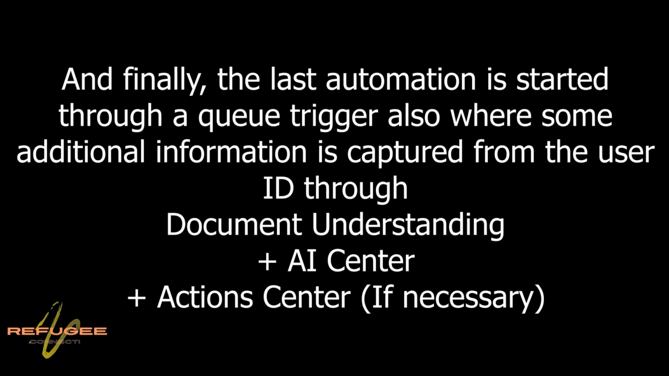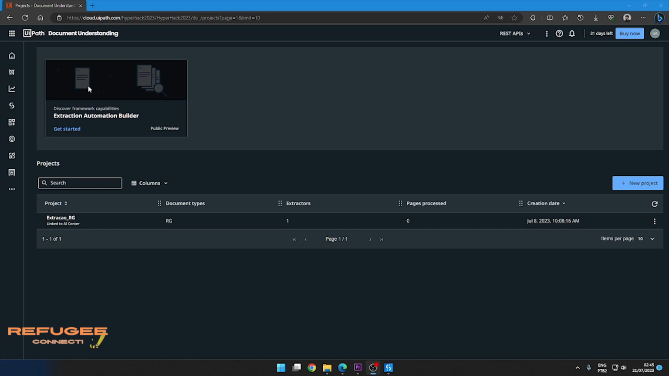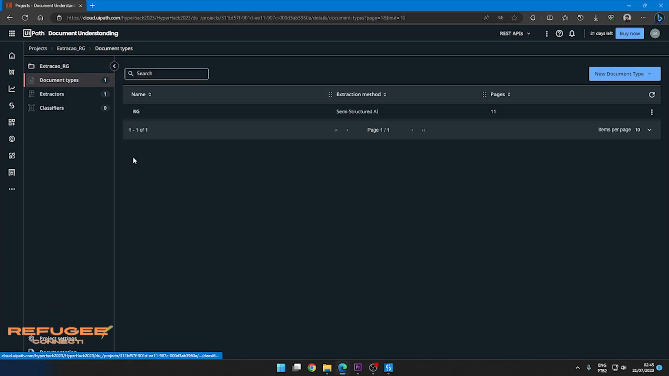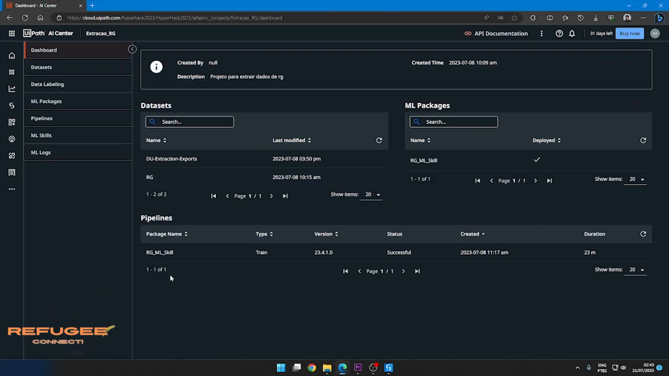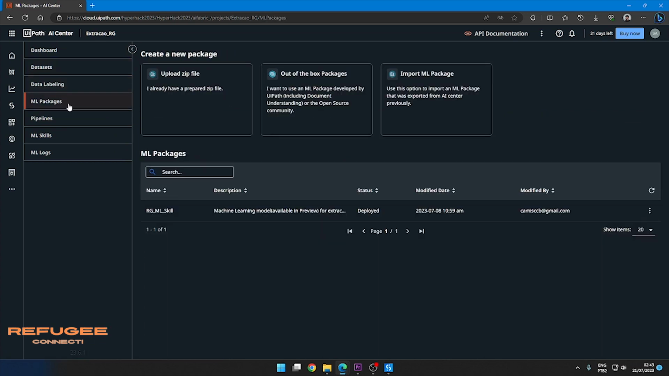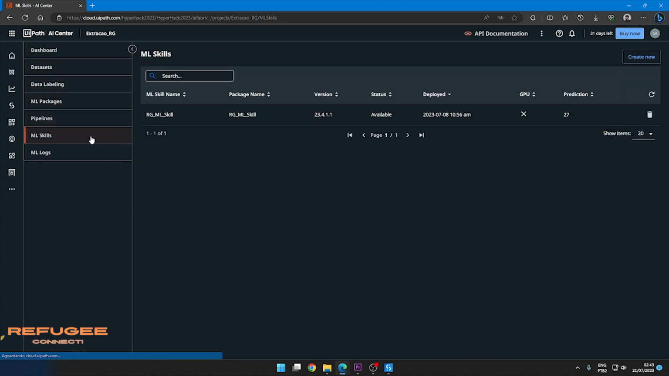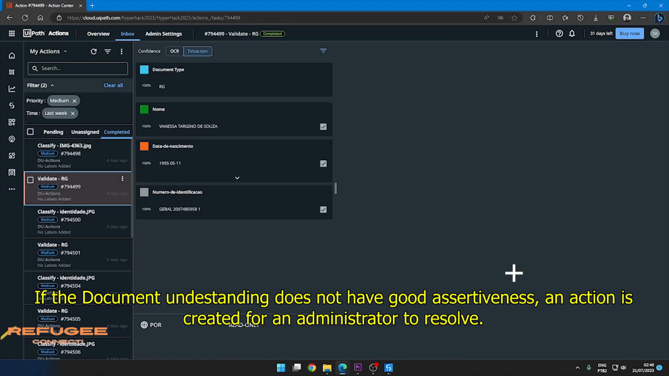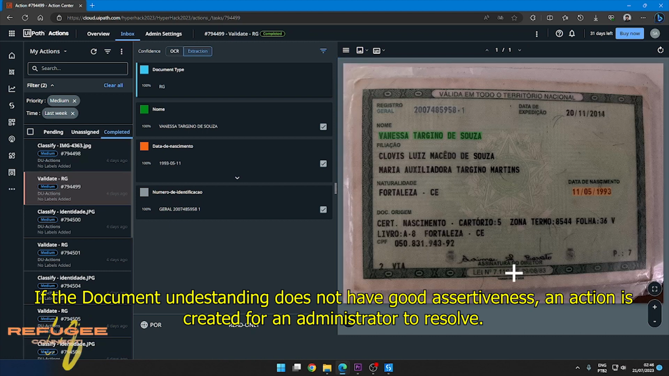And finally, the last automation is started through a queue trigger, where some additional information is captured from the user ID through Document Understanding plus AI Center plus Action Center if necessary. If Document Understanding does not have good assertiveness, an action is created for an administrator to resolve.